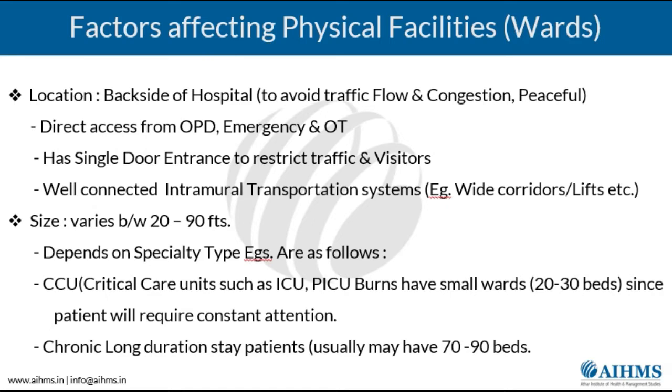Then when you are talking about those hospitals which have a chronic long duration stay, for example, like a kidney patient, or for a replacement, then the size may range from 70 to 90 beds. So these are the three categories of hospital wards, depending on the number of beds.